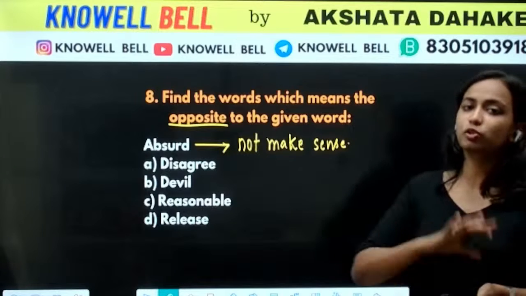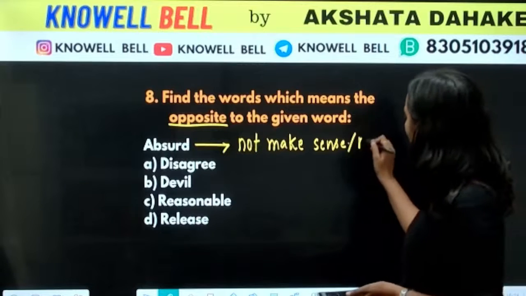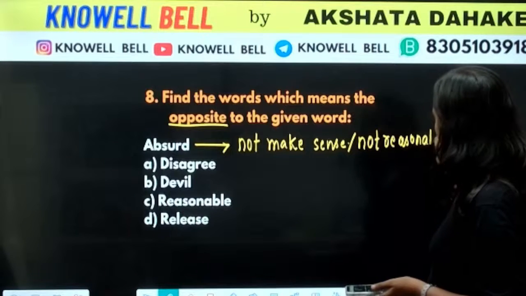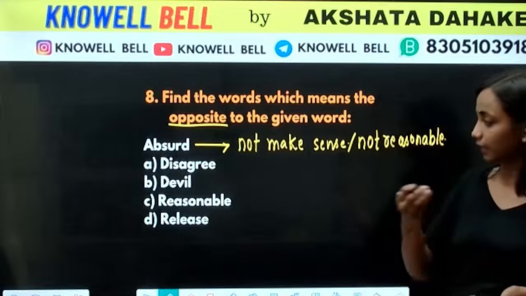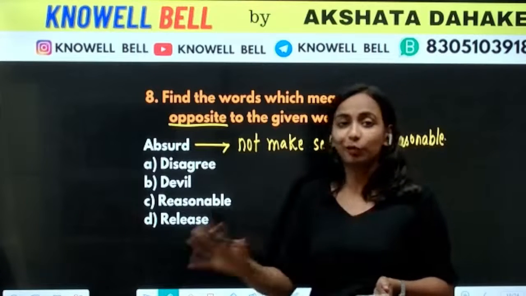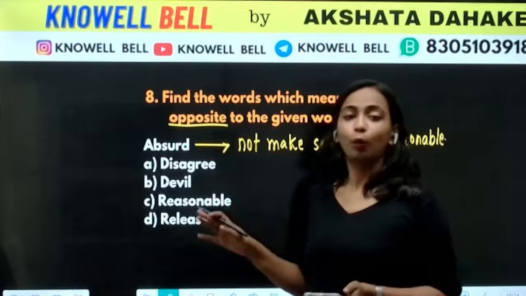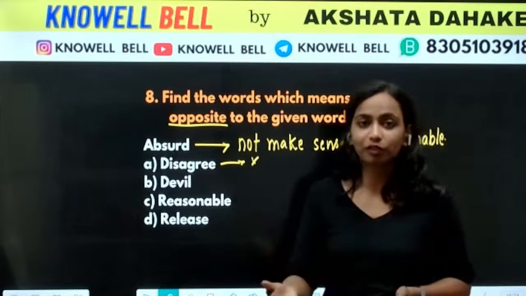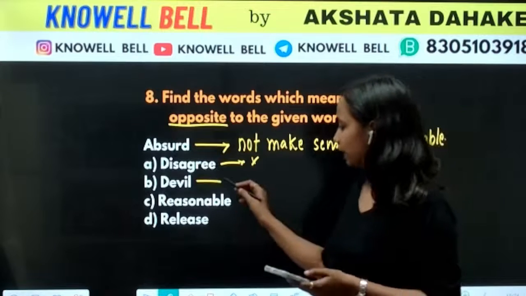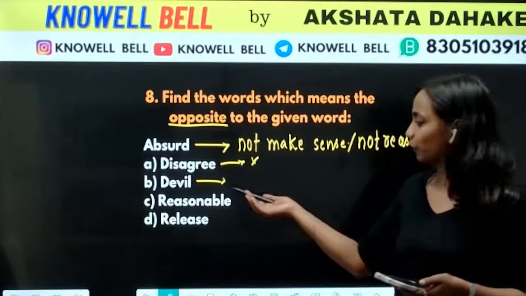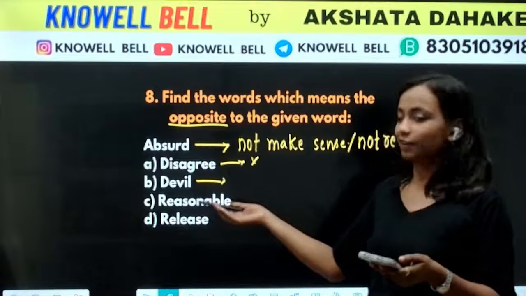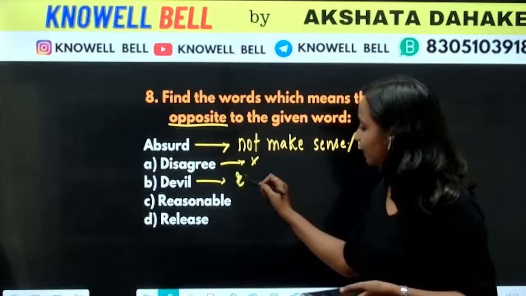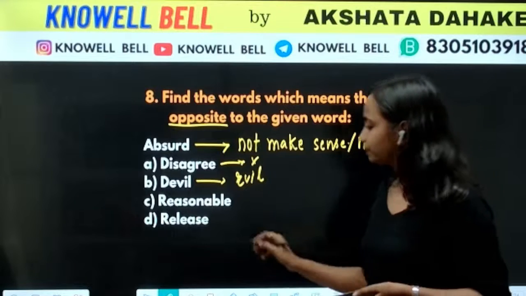Absurd means something that does not make sense or something that is not reasonable. Something we cannot question, in Hindi we call it something that cannot be reasoned with. So something that is not sensible at all, we'll be calling it absurd. What are the options? Disagree. Disagree means to refuse something. I disagree on this. Devil. It's like your username only. Devil means evil power, something that is evil. We will call it devil.